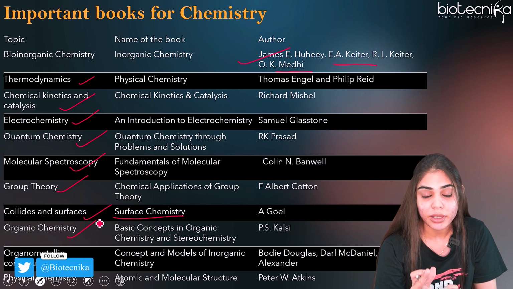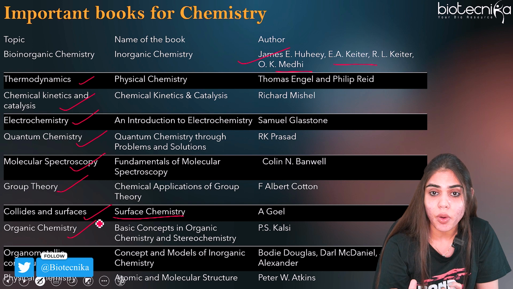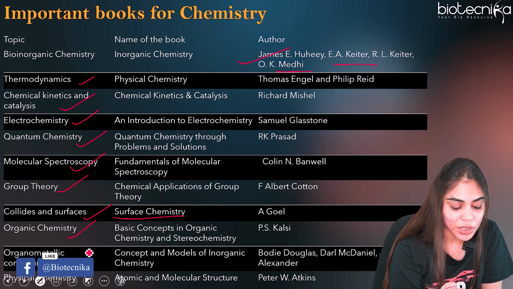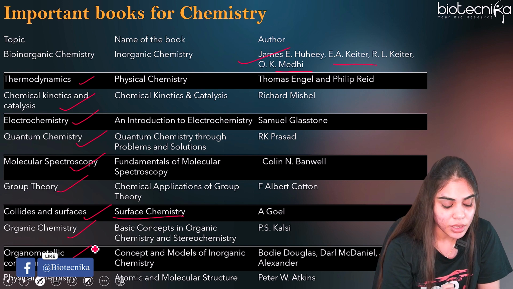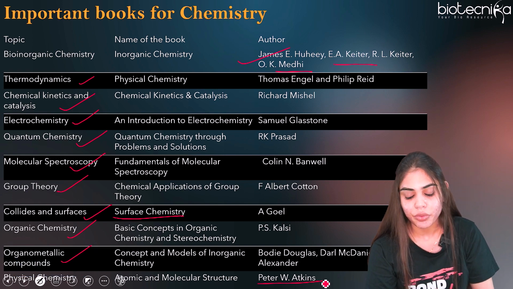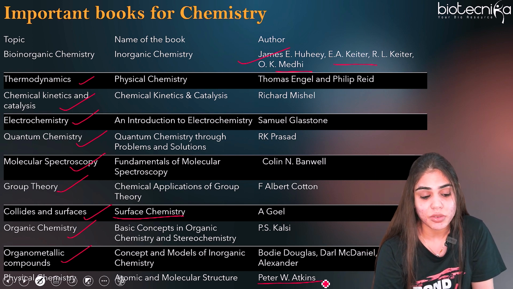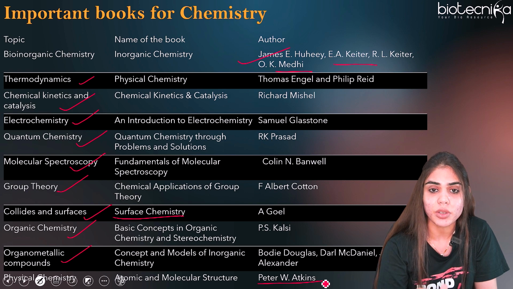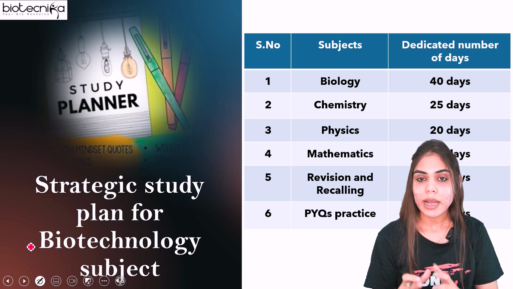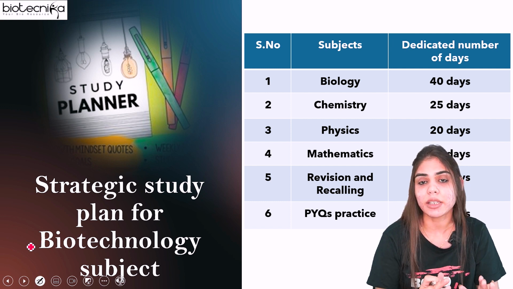For organic chemistry, you have a separate book. We have seen organic chemistry is an important topic under chemistry, so you can go for this organic chemistry book, as well as one for organometallic compounds, and physical chemistry at the last, where you will see the book from Peter W. Atkins. So these are all books for chemistry. If you want to learn any of the topics, you can refer to these books. Now, once you have seen your complete syllabus, divided it into active and passive topics, and seen the reference books,